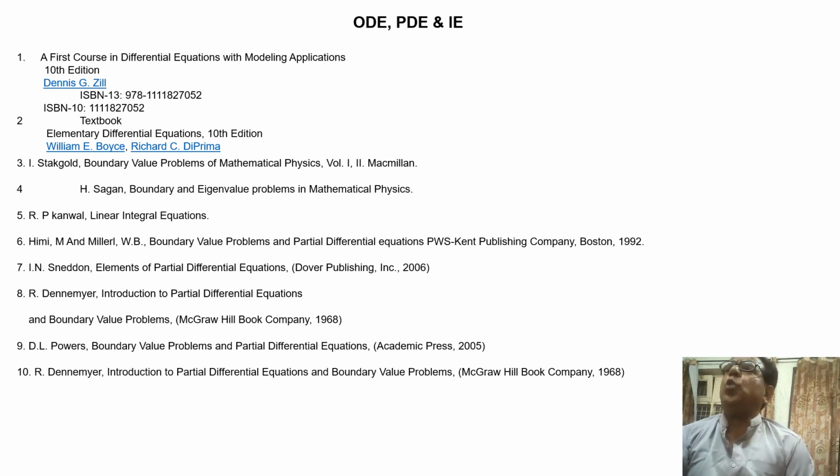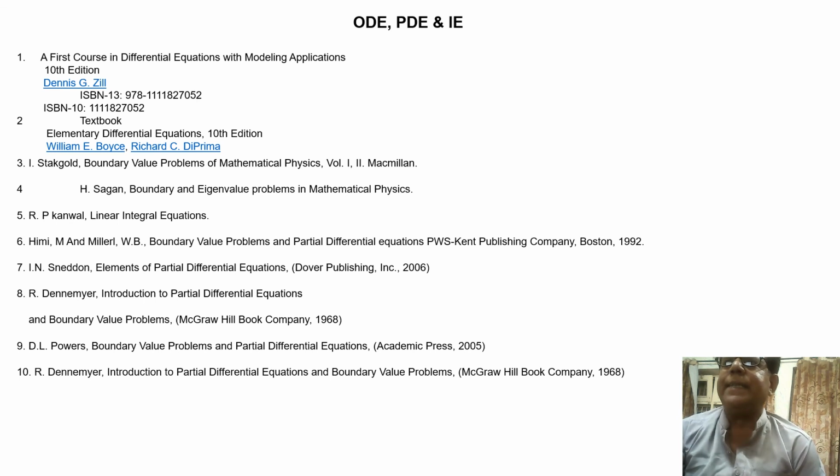Here we will enumerate the writers' names only. First writer is Dennis G. Zill. Second writer is William E. Boyce, Richard C. Di Prima. Third writer is I. Stack Gold. Fourth writer is H. Sagan. Fifth writer is R. P. Kamal.